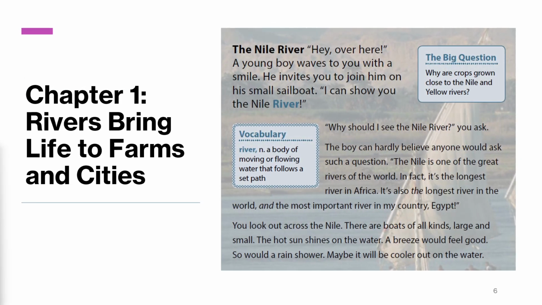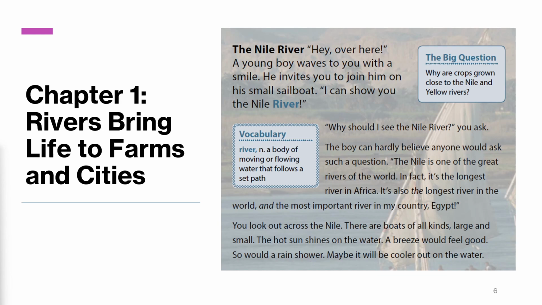Pause this video as you take out your World River student reader for Unit 1 and follow along as we read. Chapter 1, Rivers Bring Life to Farms and Cities. The Nile River. What does river mean? River, noun, a body of moving or flowing water that follows a set path.